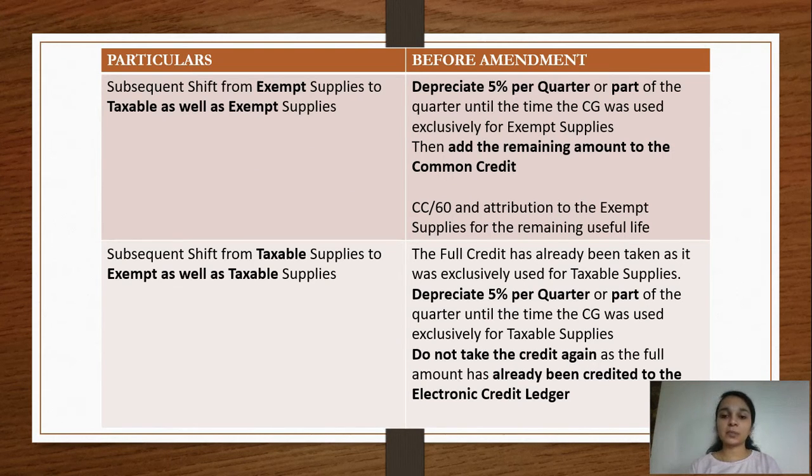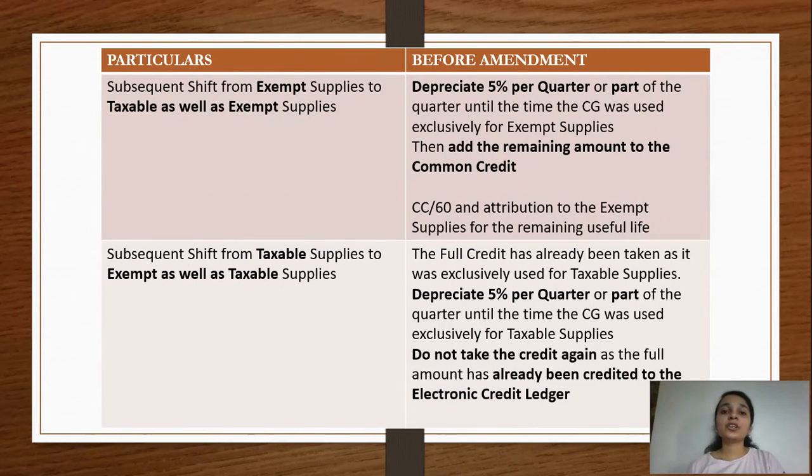will again have to depreciate, you'll again have to find out the common credit attribution. So for those 3 months, there will be no deduction in the amount. You are not going to add anything, you are not going to again credit anything to your electronic credit ledger, unlike which we did in the previous scenario, that is for exempt supply. The 1,14,000 which we arrived at here, we added it to common credit, we had credited it to the electronic credit ledger, but in this situation there wouldn't be any such thing which is happening, because we've already taken the full credit. It's just that there will be a difference in the calculation.